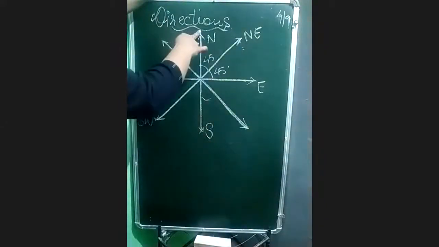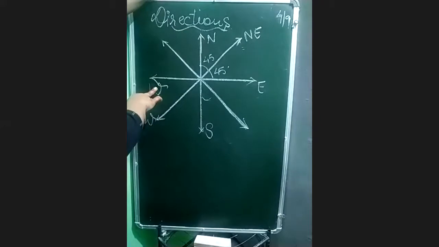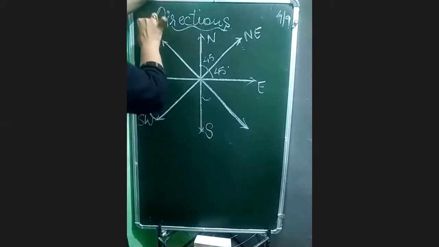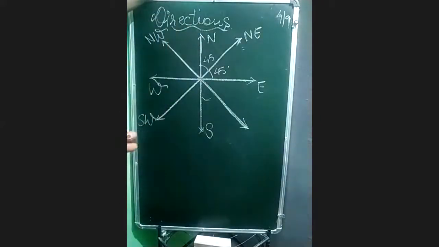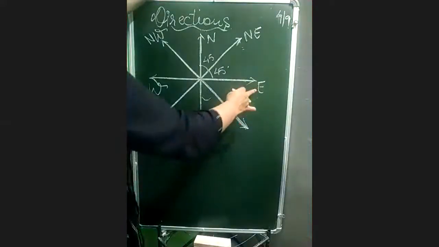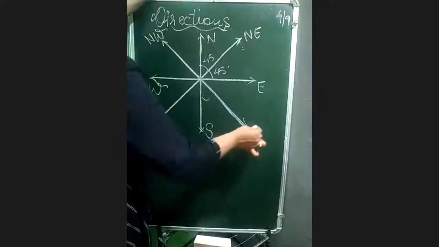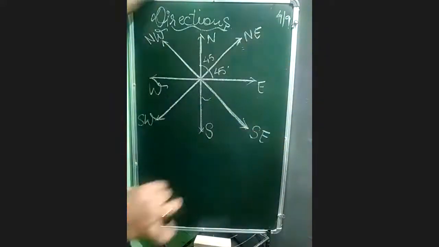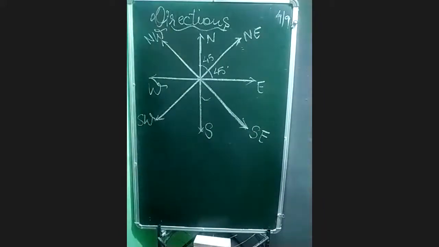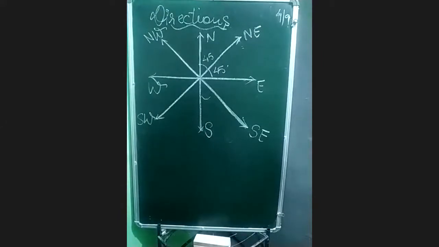So between north and west, we will call it northwest. And same thing, east and south, we will call it southeast. Now, first of all, you draw this one in your fair copy, and then we will discuss more about it.